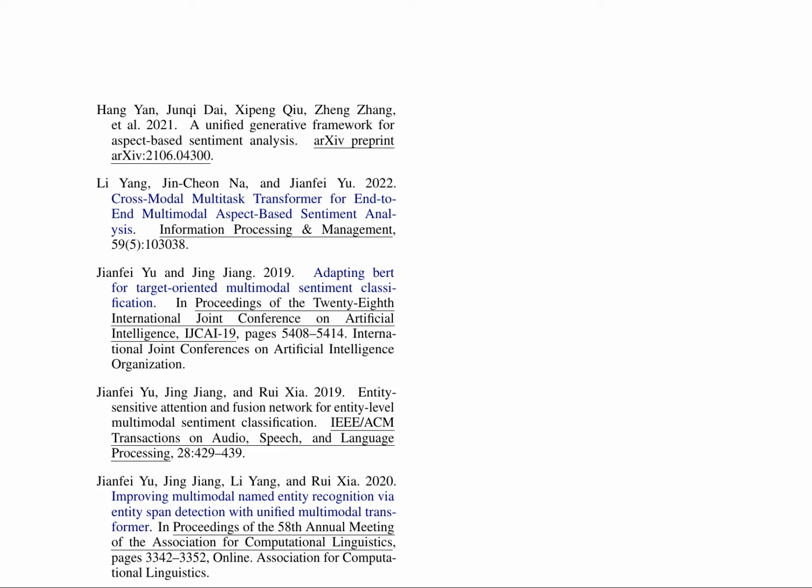Jianfei Yu and Jing Yang's work on adapting BERT for target-oriented multimodal sentiment classification is also notable. Their entity-sensitive attention and fusion network for entity-level multimodal sentiment classification, proposed in 2019, demonstrates the importance of attention mechanisms in this domain. Furthermore, their research on improving multimodal named entity recognition via entity span detection with a unified multimodal transformer, published in 2020, highlights the potential of transformer-based architectures.